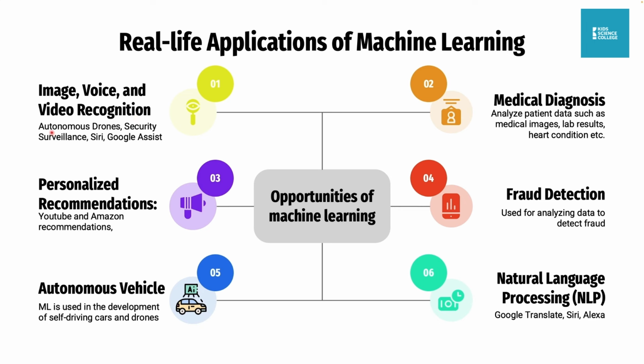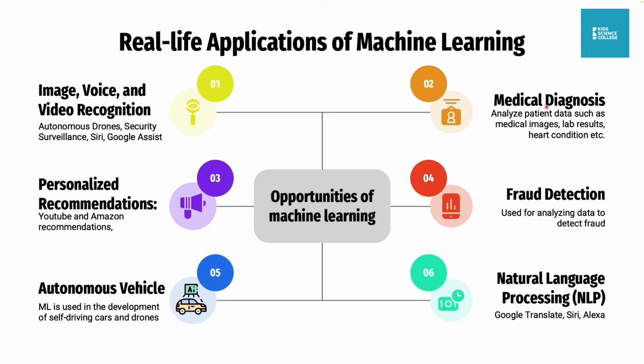We have autonomous drones, security surveillance, Siri on your iPhone, Google Assistant on any phone, and also Alexa. All of them use image, voice and video recognition using AI. I think most of them use deep learning with supervised learning.